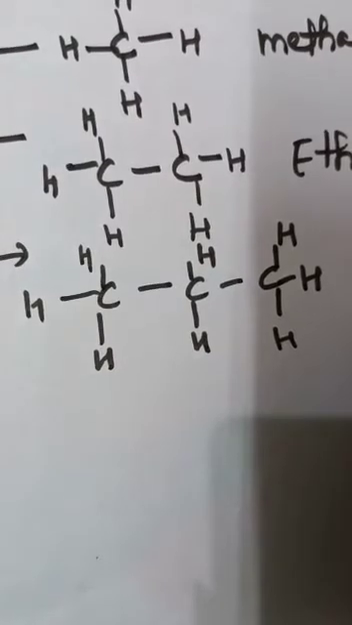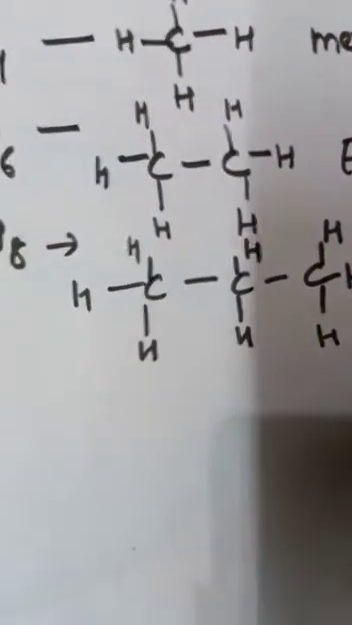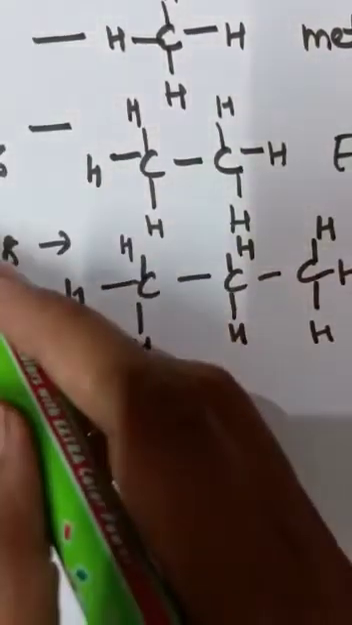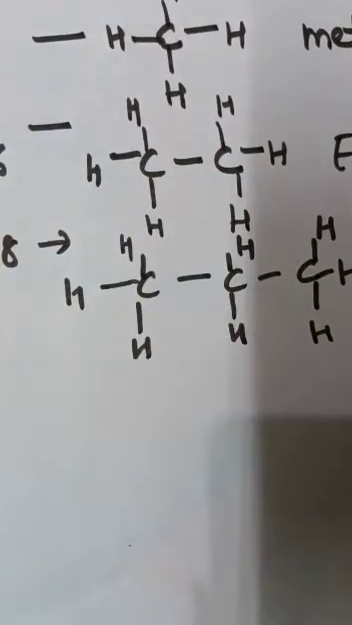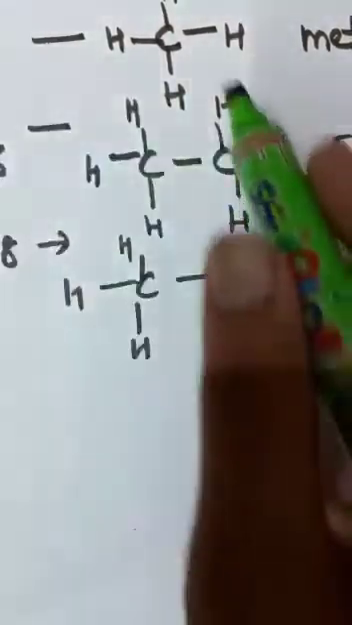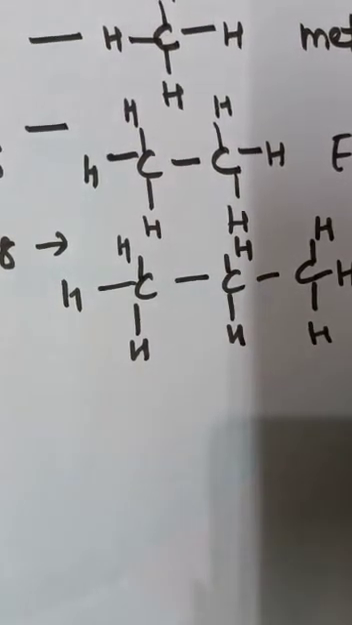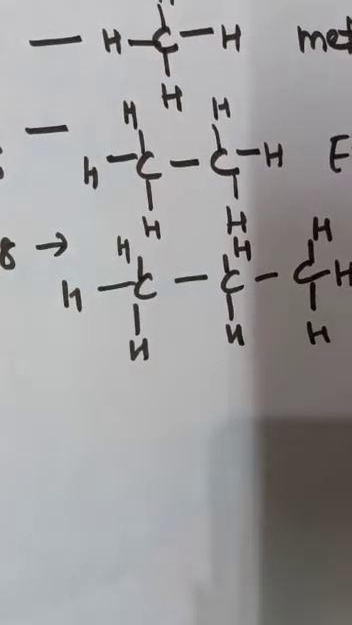Students, one thing we can do: you can express the structure in these condensed forms, and you can express it in the dot structure also. For methane, you can put 1 dot. For ethane, you can put 2 dots and join them with a bond, and here you can make bonds with hydrogen atoms. In propane, you can draw 3 dots, and you join these carbon atoms by showing a bond.